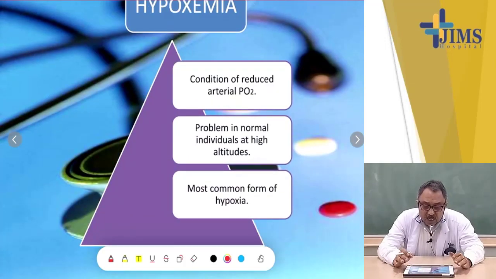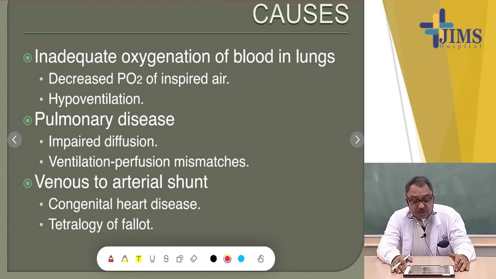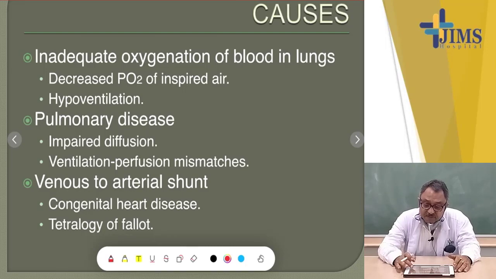Now, the condition of reduced arterial PO2 is termed as hypoxia. In normal individuals at high altitude, it is the most common form of hypoxia. Causes include inadequate oxygenation of blood in lungs, that is decreased PO2 in the inspired air, hypoventilation, that is decreased ventilation, pulmonary disease causing impaired diffusion of oxygen, ventilation perfusion mismatches because of various causes, and venous to arterial shunt as in congenital heart disease like tetralogy of Fallot.